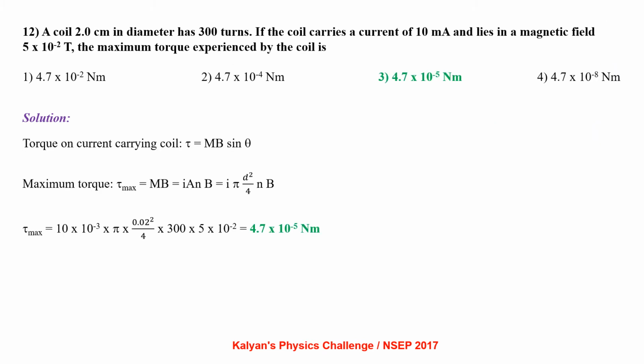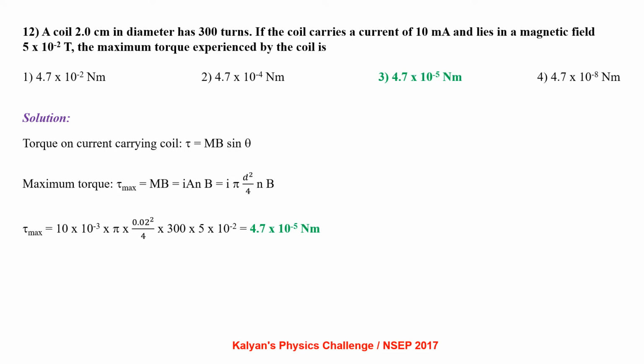A coil 2 cm in diameter has 300 turns. If the coil carries a current of 10 mA and lies in a magnetic field 5 into 10 power minus 2 Tesla, the maximum torque experienced by the coil is, torque on a current carrying coil, tau equal to mB sin theta. Maximum torque tau max equal to mB, that is I A N into B, I into pi d square by 4 into N into B. So tau max equal to 10 into 10 power minus 3 into pi into 0.02 whole square by 4 into 300 into 5 into 10 power minus 2, which is 4.7 into 10 power minus 5 Newton meter.